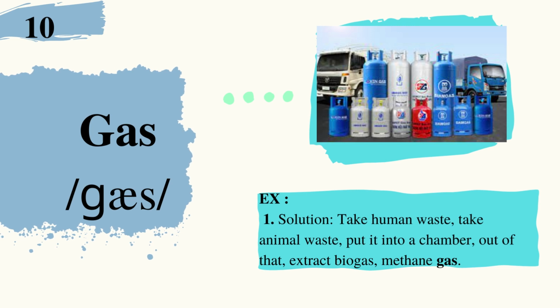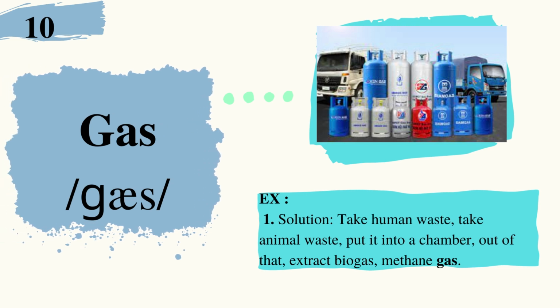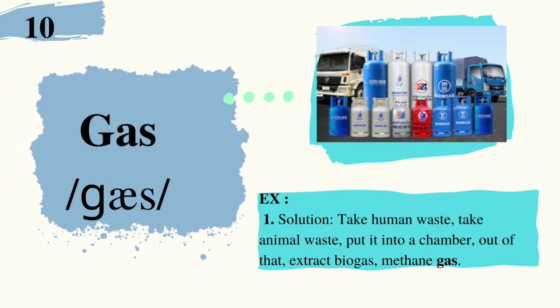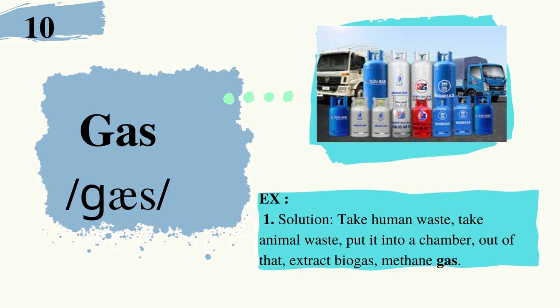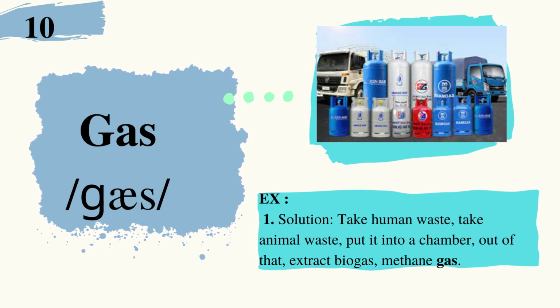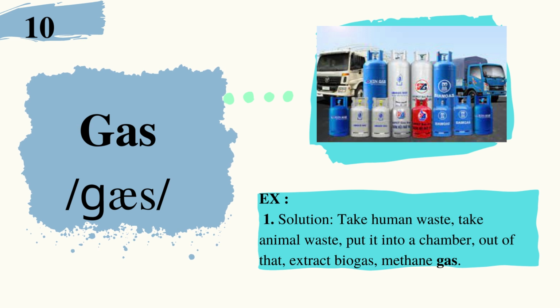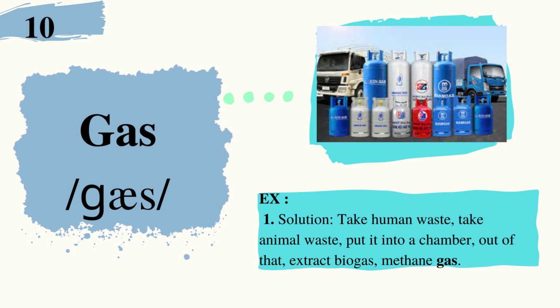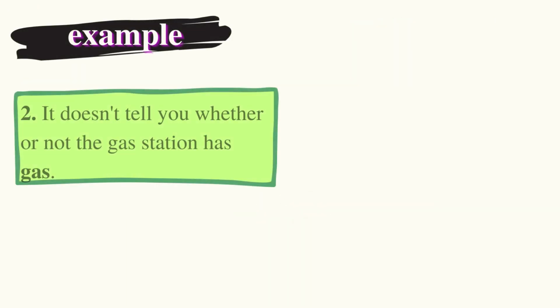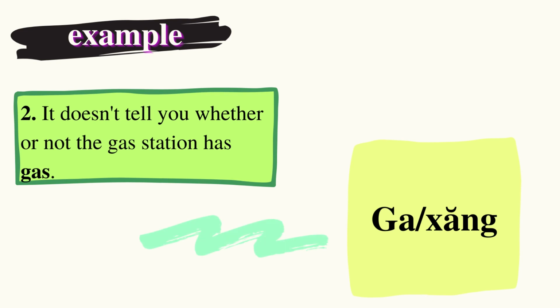10. Gas. Example: Solution: take human waste, take animal waste, put it into a chamber, out of that extract biogas, methane gas. It doesn't tell you whether or not the gas station has gas.